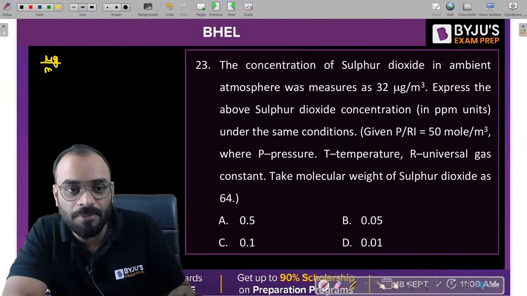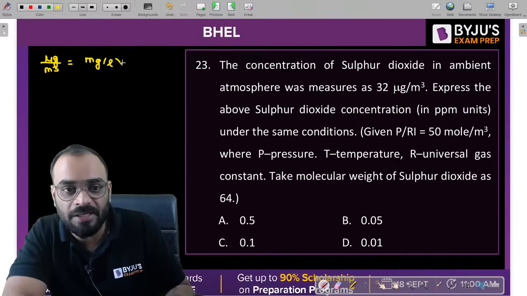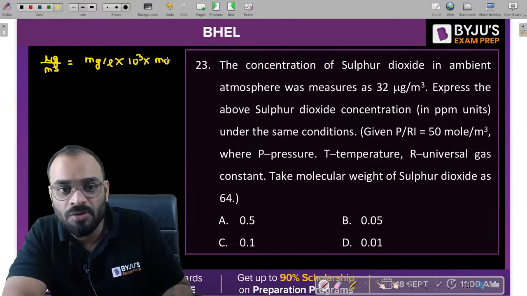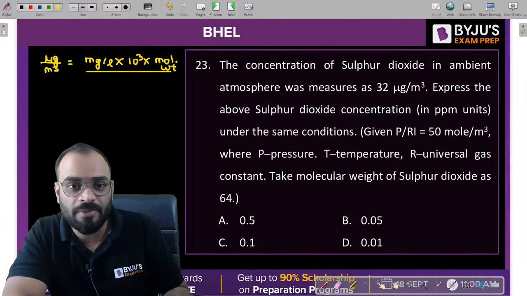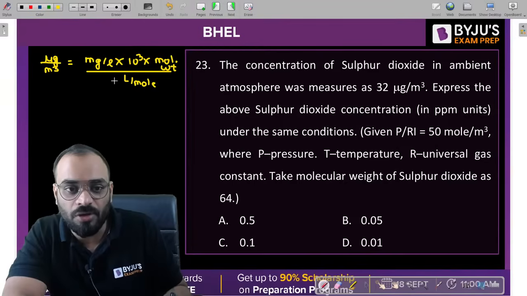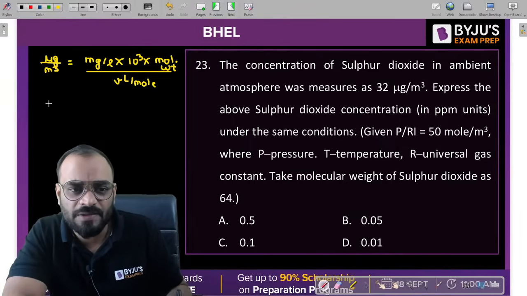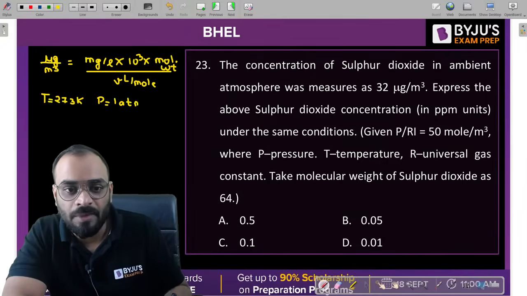Microgram per meter cube is equal to milligram per liter multiplied by 10 raised to power 3 into gram mole mass, or molecular weight of gas, divided by liter per mole value in terms of volume, right? Now, guys, when the temperature is 273 Kelvin and pressure is 1 atm, the standard volume is 22.4 liter per mole.